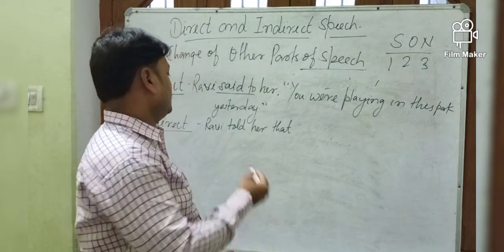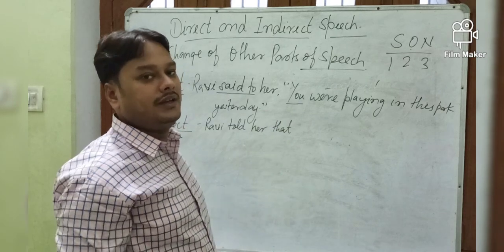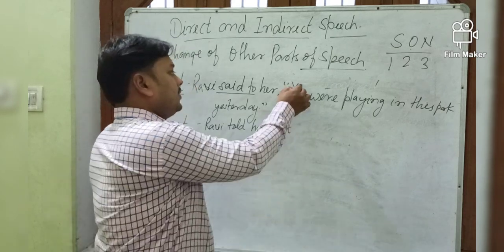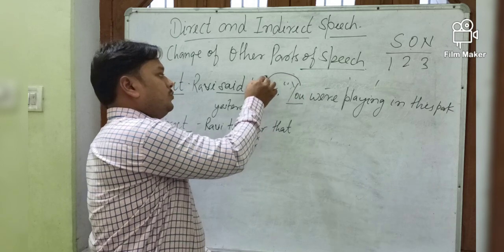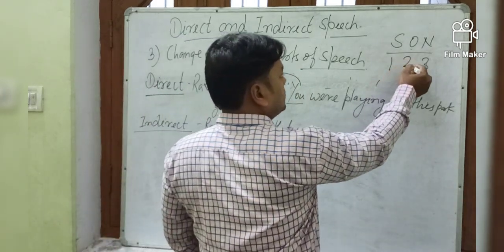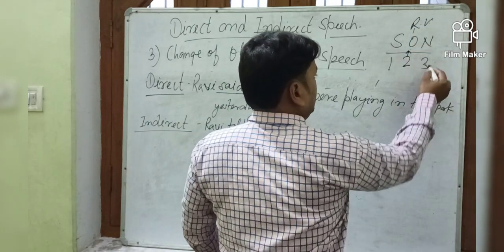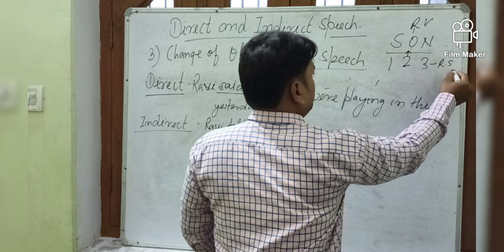Ravi told her that, this is you. You is which person? Second person. So second person will be changed according to the object of reporting verb. This you will find in reported speech.